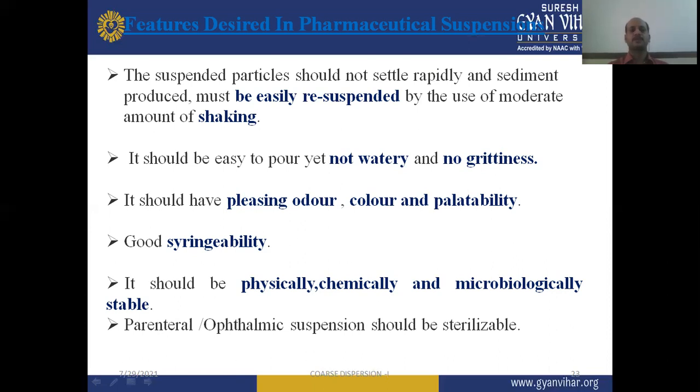Then when we are using parenteral preparations, or the suspension dosage form, it should have good syringeability. It should be physically, chemically, and microbiologically stable. Then parenteral and ophthalmic suspensions should be sterilizable, because there may be a risk of microbial attack and the stability will be degraded microbiologically. So we have to sterilize all these types of parenteral and ophthalmic suspensions very carefully.